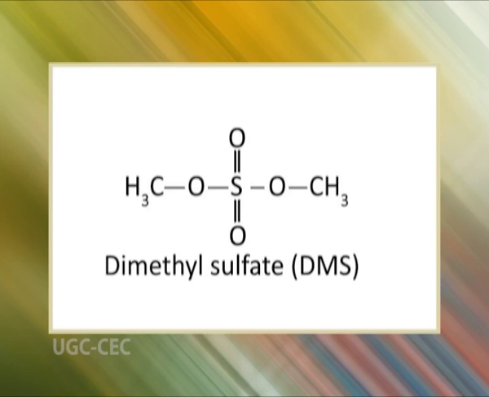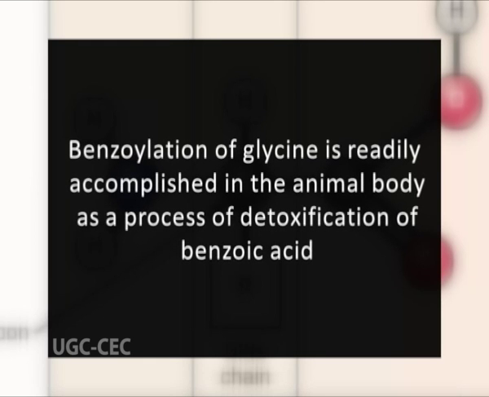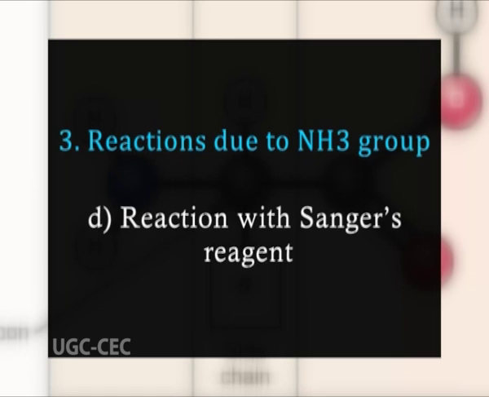Methylation. Amino groups of amino acids are methylated by the treatment with methyl iodide or dimethyl sulfate in alkaline environment. The final product is a betaine of amino acid. Reaction with Sanger's reagent.